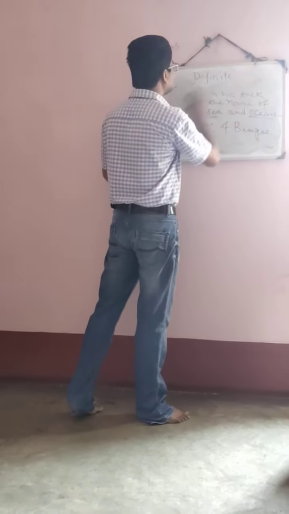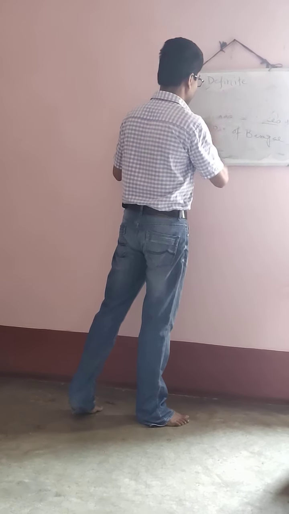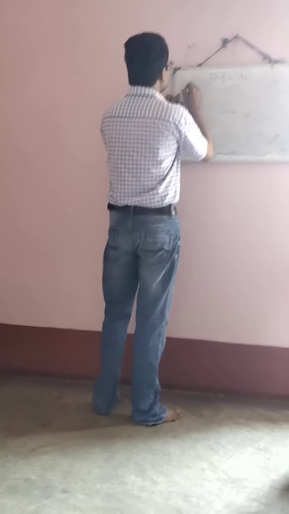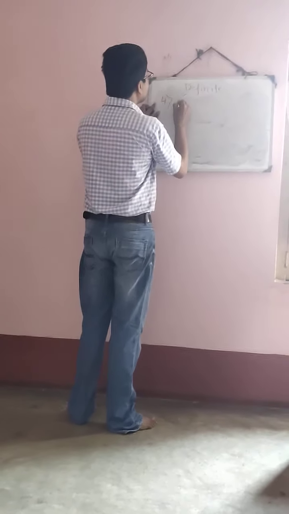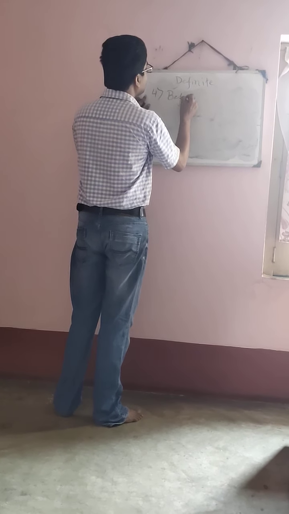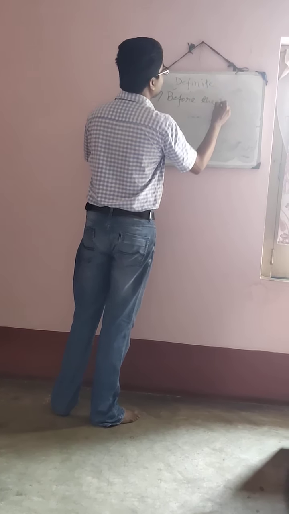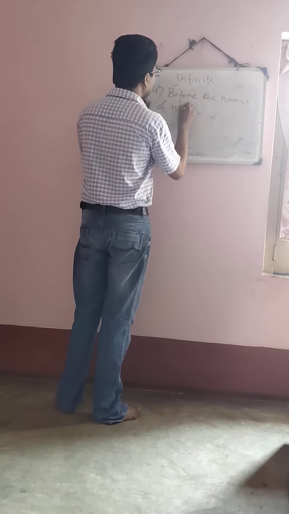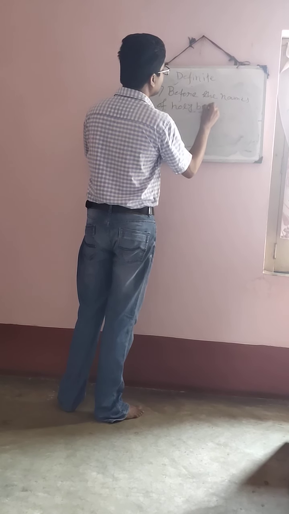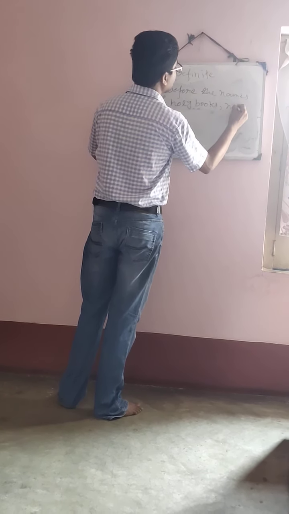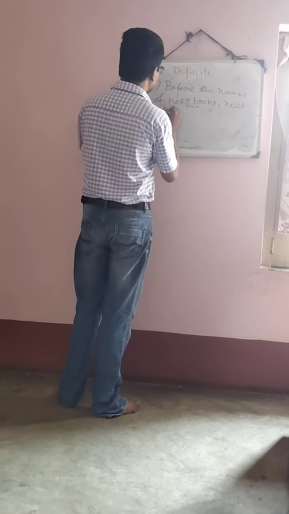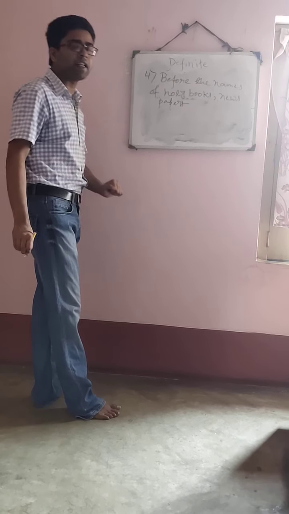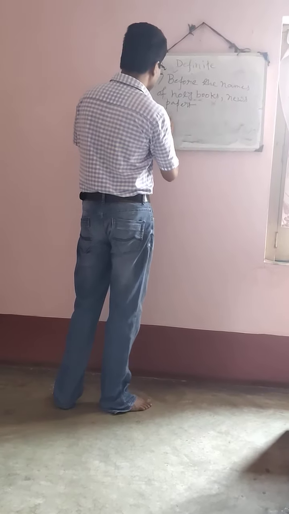Now go through rule number 4. Okay? Rule number 4. This is the last rule I will talk about. Rule number 4 is before the names of holy books, newspapers. So before the name of holy books and newspaper, which article is put? The article is put.